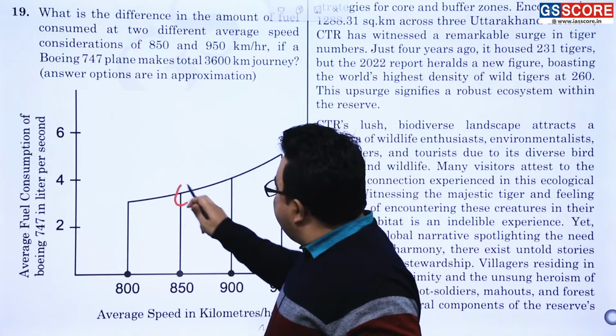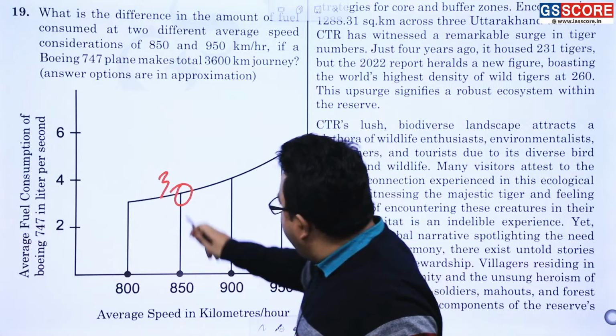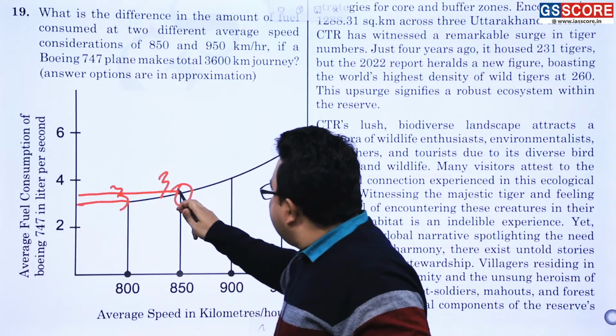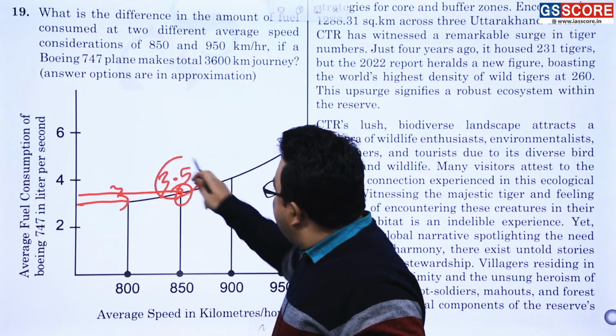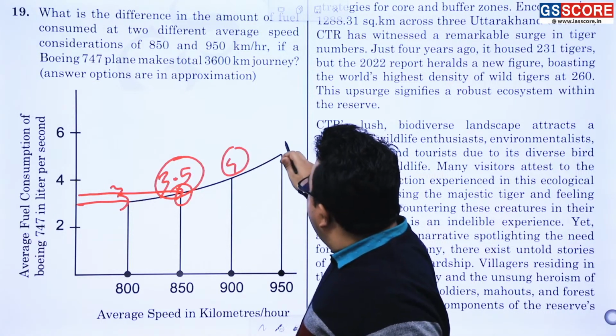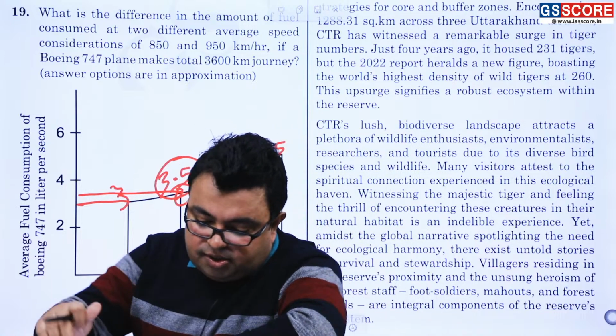At 850 it is what? 3.3. At 850 it is exactly 3.5. Okay. And this is what exactly? It is exactly 4. And this is what? 5. Am I correct or not? Now, what is the thing exactly?